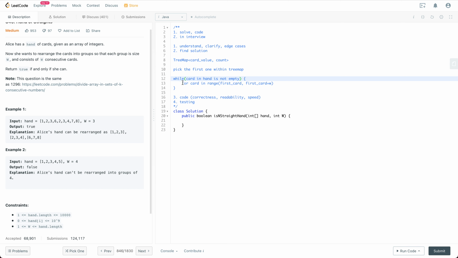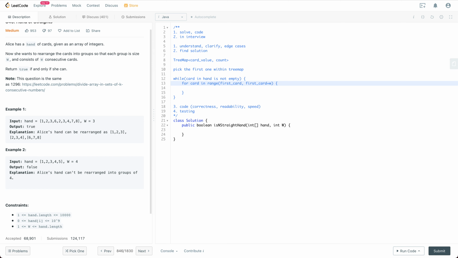We are just going to keep having this kind of for loop, trying to remove the cards from our hand. So in this for loop we start from the first card, and let's say we have 2 cards in hand with the first value, and then we need to make sure that the next one we have more or equal to 2, and so on and so forth. Otherwise, if the next card is smaller than 2, then we just need to return false.